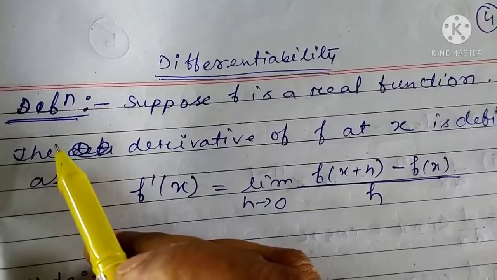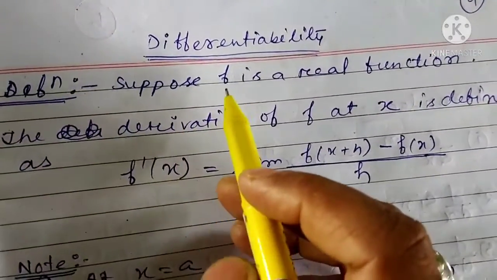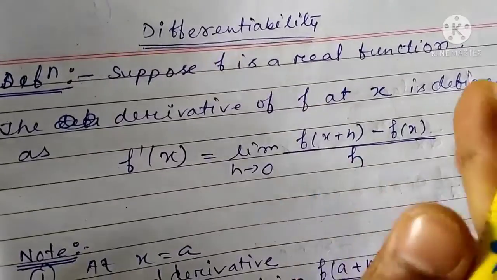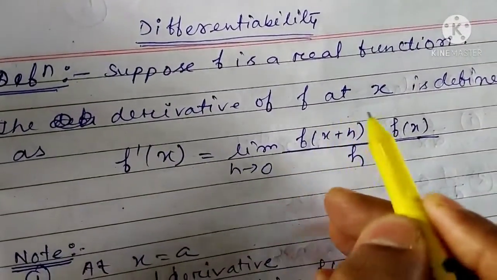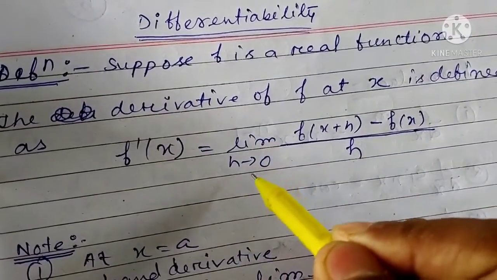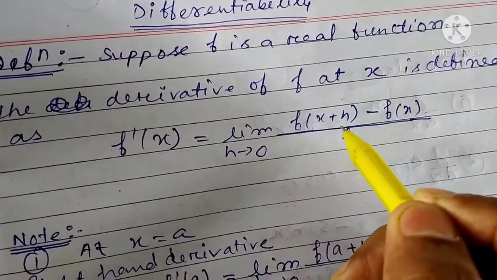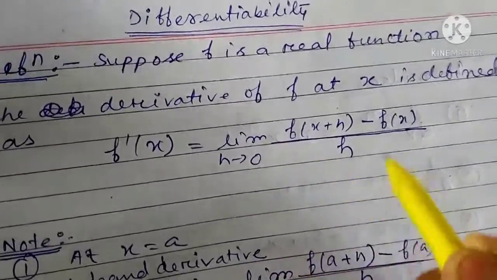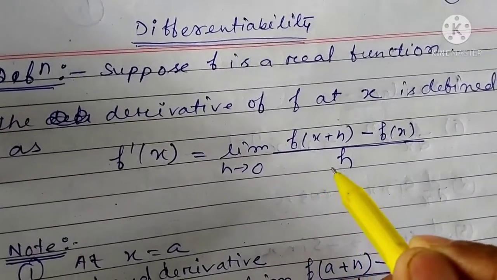Differentiability, the definition. Suppose we are considering f, a real function. The derivative of f at x is defined as f dash of x is equal to limit h tends to 0 of f of x plus h minus f of x divided by h. This is from the first principle of derivative.